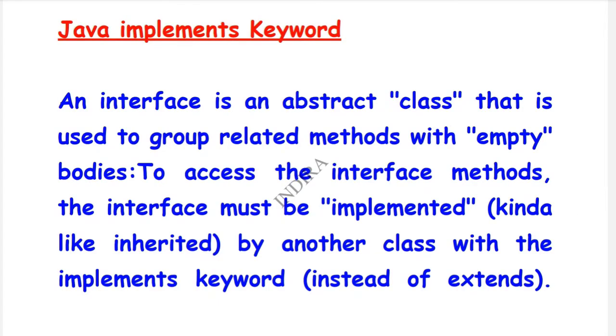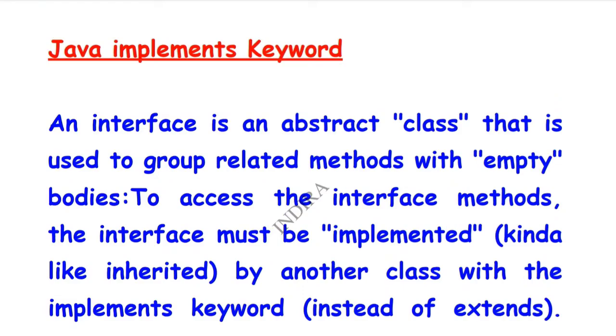Next, the Java implements keyword. Previously we discussed Java keywords. Now here we discuss how Java implements those keywords. By using an interface, it implements the keywords. Let's go to the definition. An interface is an abstract class that is used to group related methods with empty bodies. To access the interface methods, the interface must be implemented by another class with the implements keyword.